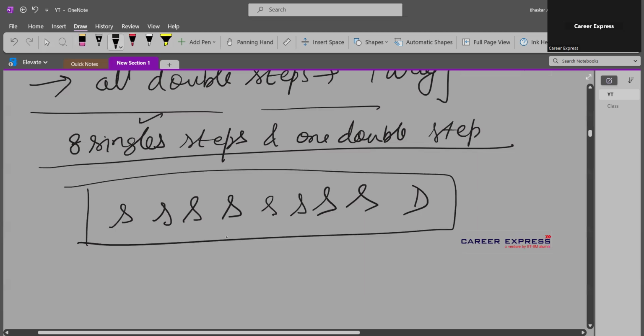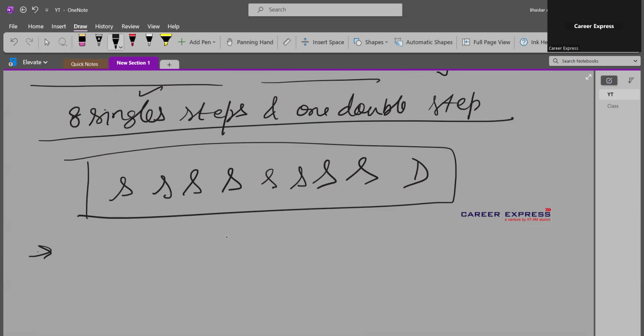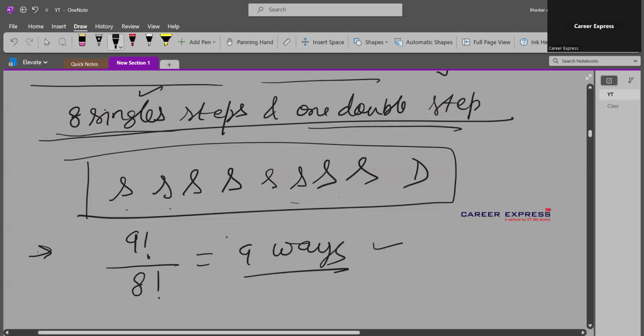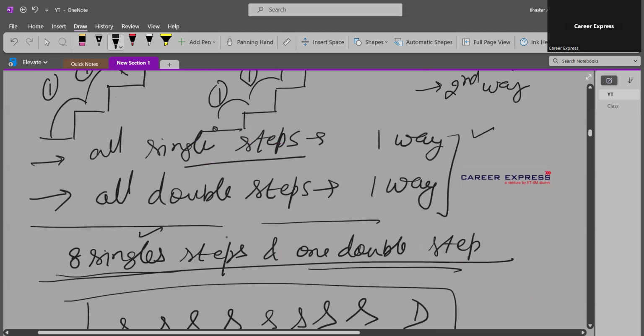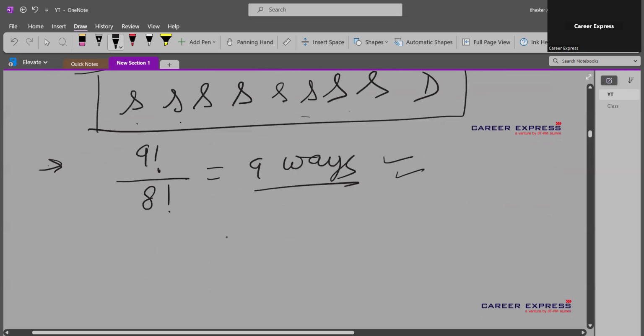Arranging these 9 objects in a row, of which 8 are identical, we divide by 8 factorial. So 8 single steps and 1 double step can happen in 9 different ways. So we have 1 way for all single steps, 1 way for all double steps, and 9 ways for 8 single and 1 double step.